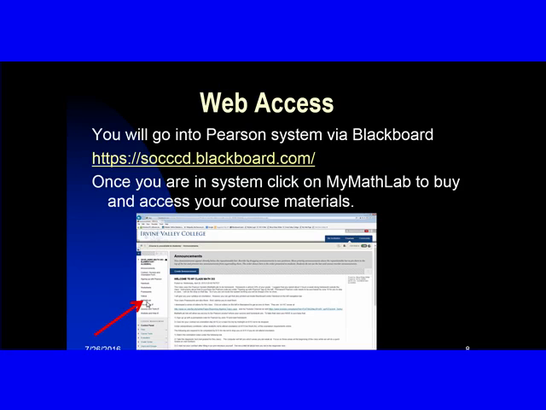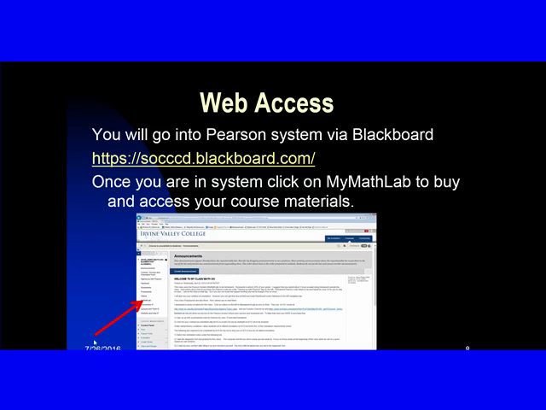All right, now the next thing. You will go in the Pearson system via Blackboard. So you're inside Blackboard right here, and you're going to click on My Math Lab to buy and access your course materials. The links above it are like the Pearson system. It's actually going to have this PowerPoint, so you can click on that, and if you miss something, you can look at it right away.